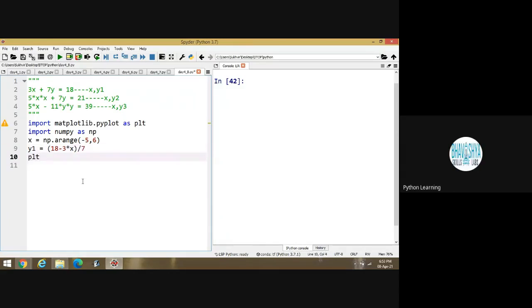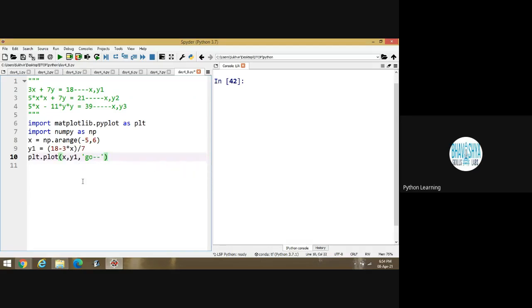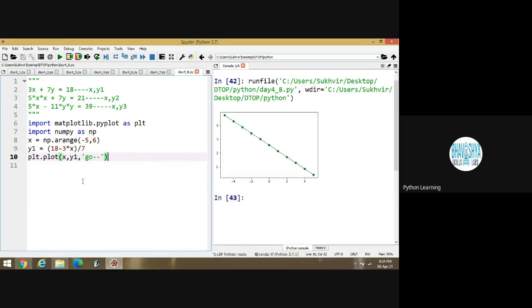After that, I can write plt dot plot x comma y1. And you can set any color, and then execute the program. You can design the first graph. Is it okay? Yes, sir.